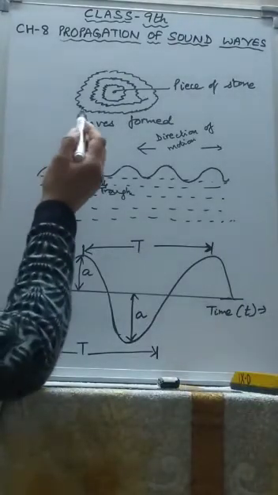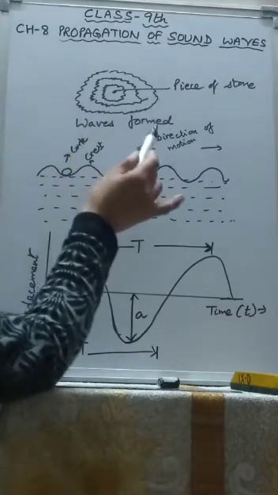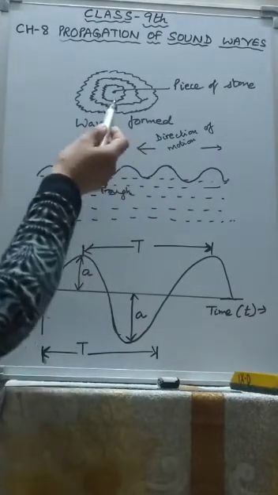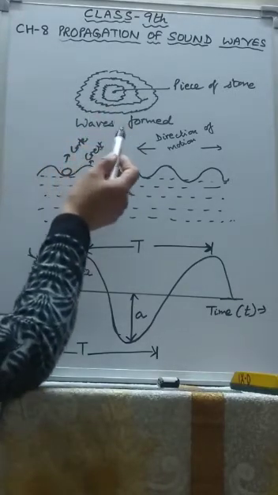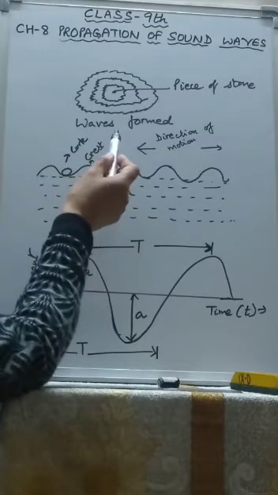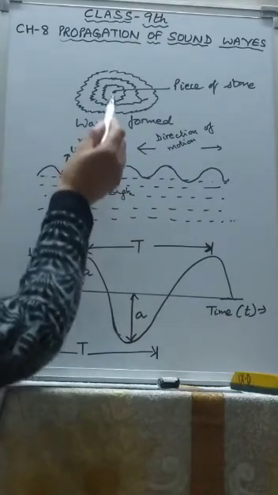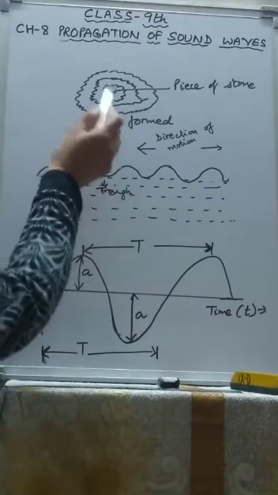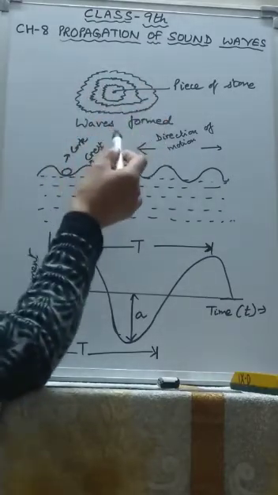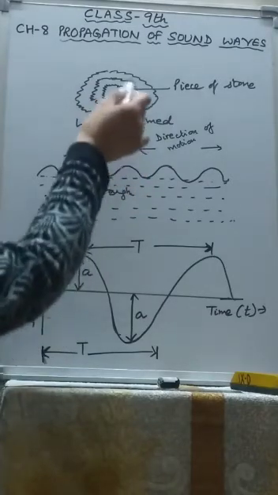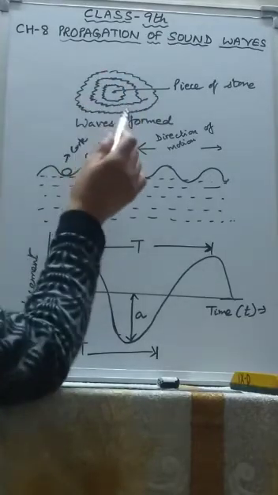In the previous example of the metal strip, the formation of waves in air could not be seen by the eye. But the formation of waves can easily be seen on the surface of water. If we drop a piece of stone in the still water of a pond, we hear the sound of the stone striking the water surface. Then a disturbance is produced in the water at the point where the stone strikes it. This disturbance spreads in all directions radially outwards in the form of circular waves. These are also called ripples, formed on the surface of water due to the disturbance.